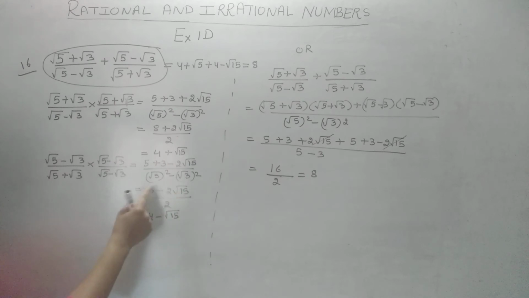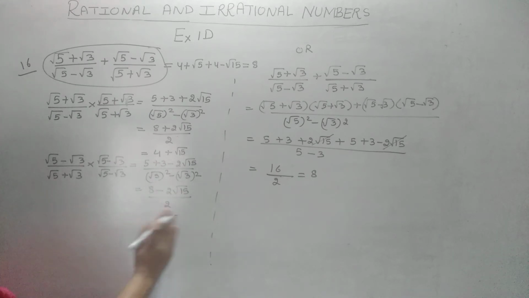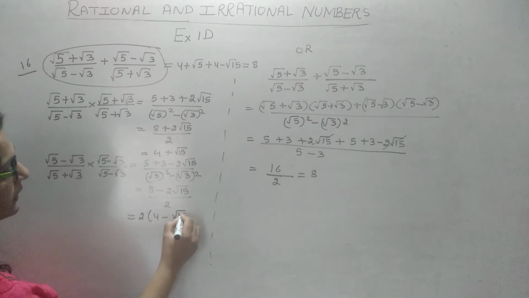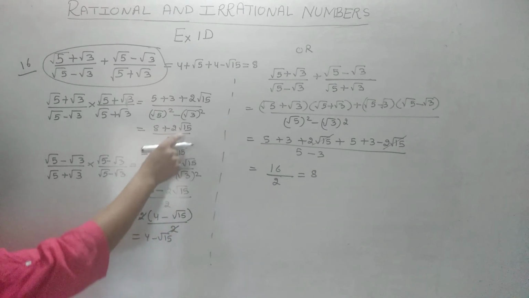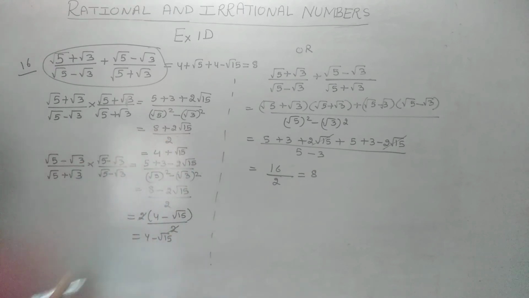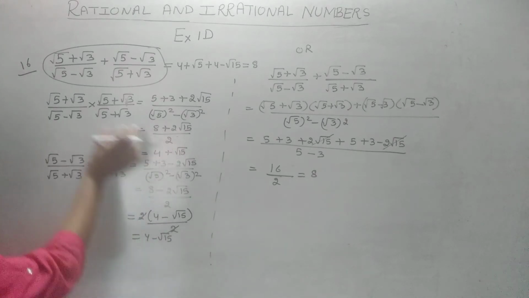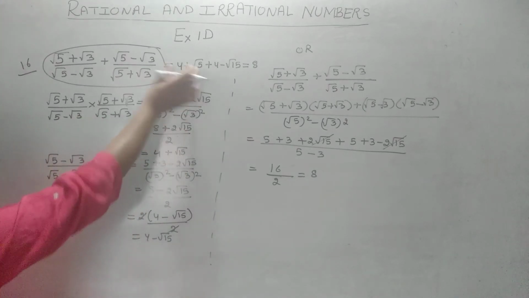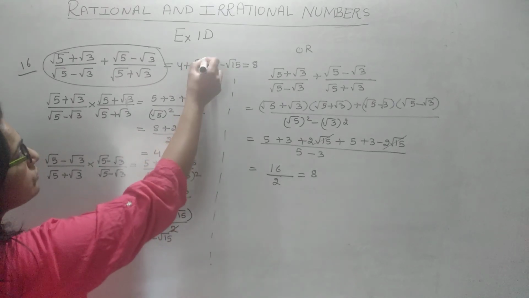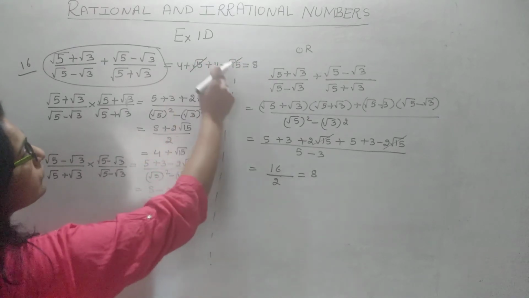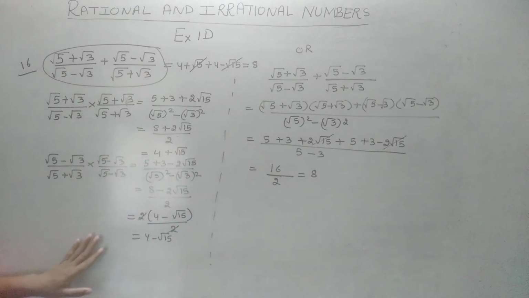From the numerator, you can take 2 common. How do I take 2 common? Like this. If I take 2 common, 4 minus root 15 by 2, then this 2 cancels and we are left with this. Same way I have got this. When you take 2 common, you will get this answer. Now the answer of this expression I wrote here, the answer of this fraction I wrote here, root 15. This is root 15. They cancel, and what is left with us? 8. This is one method.